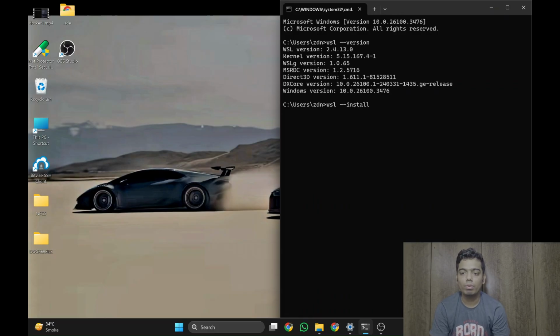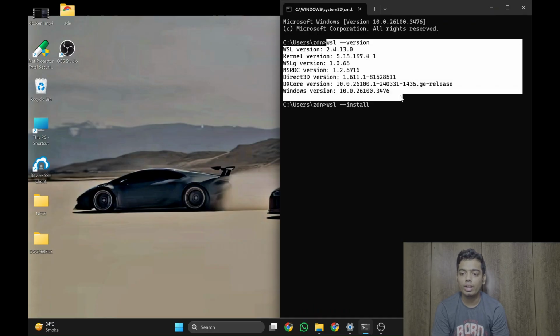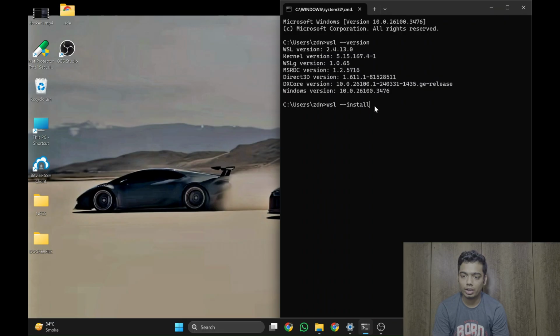Since I've already installed it, as you can see, when I ran wsl version, I got information related to it. I won't proceed with this process again, but I will tell you in brief. It will ask for administrator permissions from you, and then it will start installing. Once it is done, type wsl version to confirm that it is done.